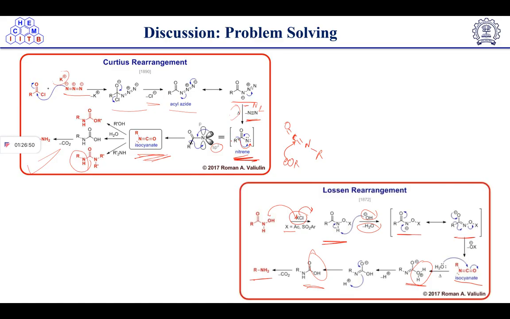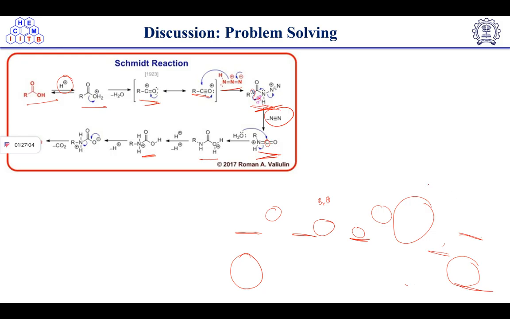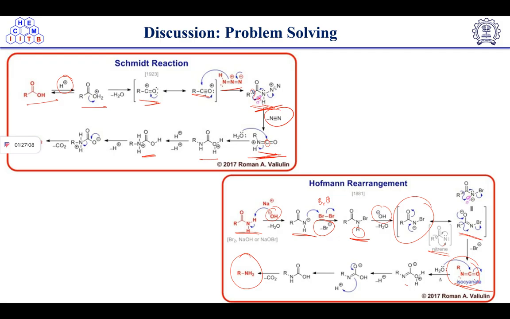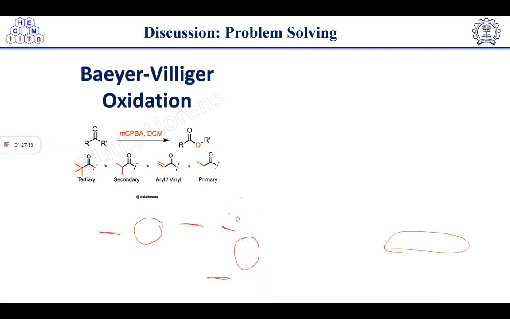You can see in this case the nitrogen intermediate, and isocyanate formation will result in a different type of product formation. So here in the Curtius rearrangement also you can see isocyanate formation. In the Lossen rearrangement also isocyanate formation is taking place, and in Schmidt also, and in the Hofmann rearrangement also. So in these types of rearrangement, the common intermediate is isocyanate.